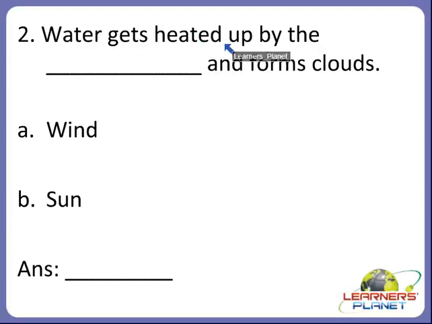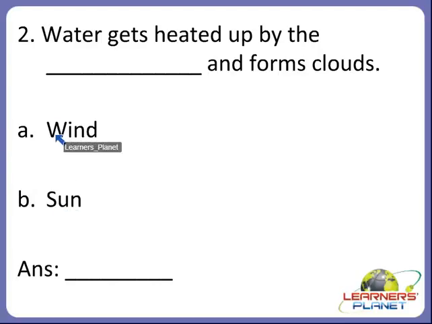Water gets heated up by the dash and forms clouds. So children, water gets heated up by wind or sun? Yes children, with what does water get heated up?